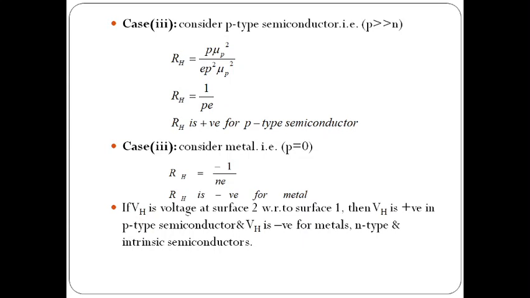If the Hall voltage VH is measured at surface 2 with respect to surface 1, then VH is positive in a p-type semiconductor. VH is negative for metals, n-type and intrinsic semiconductors. So when the Hall voltage or Hall coefficient is positive, then we can say that the semiconductor is p-type. If it is negative, then that may be a metal or n-type or intrinsic.